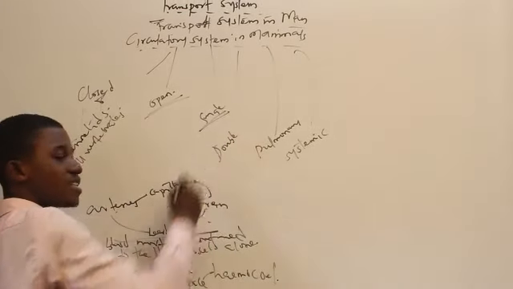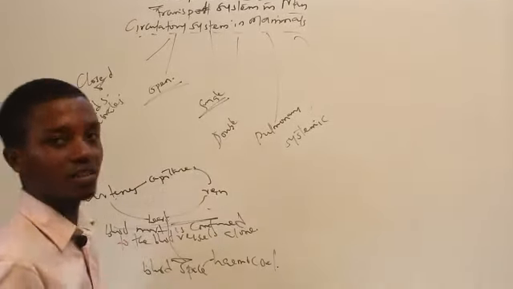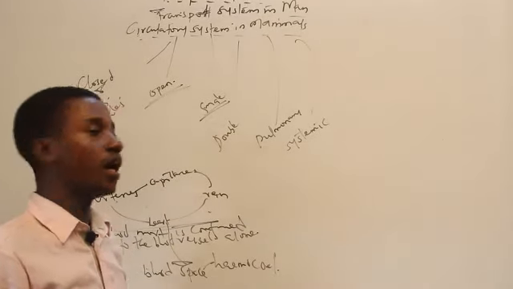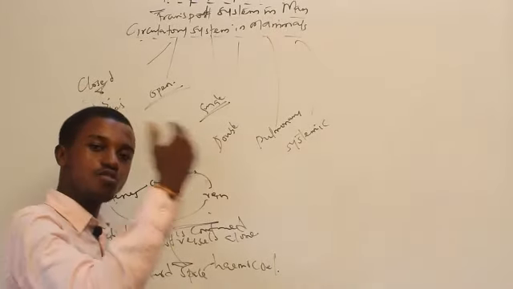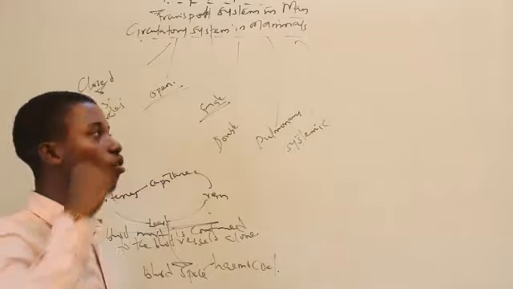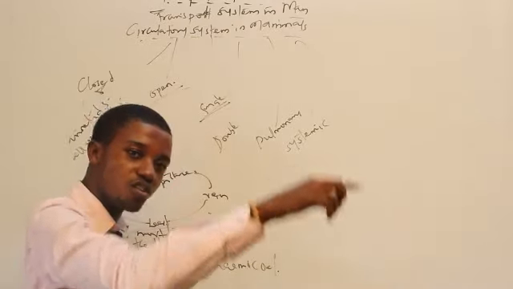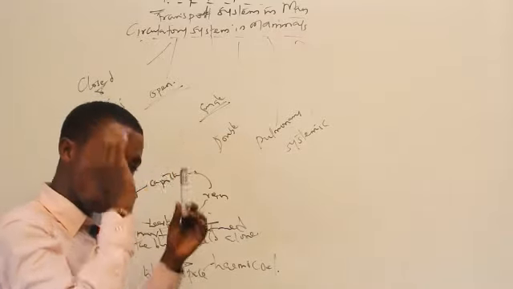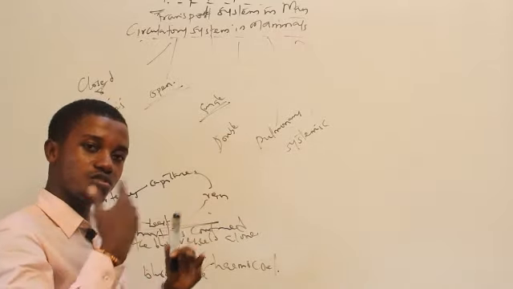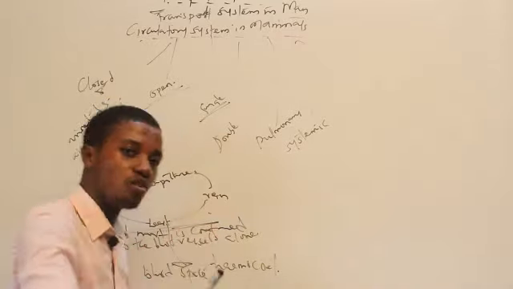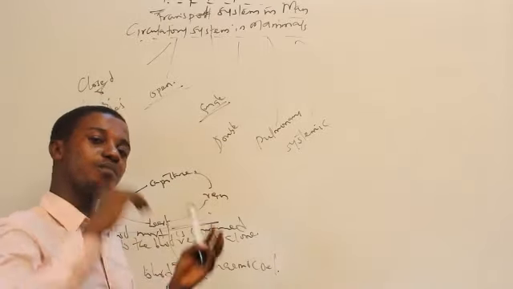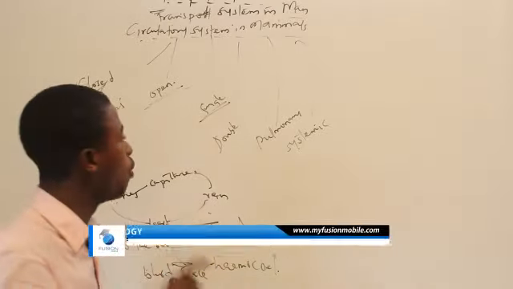So what is a single circulatory system? In a single circulatory system, the blood passes through the heart only once in a complete circulation. Blood is circulating like this. It moves to the heart only once. And once the circulation ends and another circulation wants to begin, it moves to the heart again only once. Single circulation, the blood passes through the heart only once.